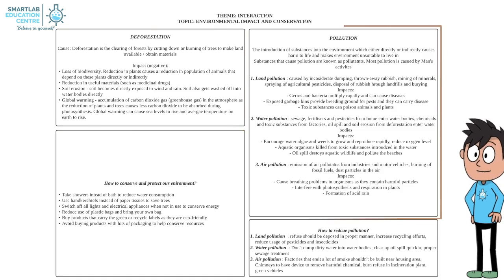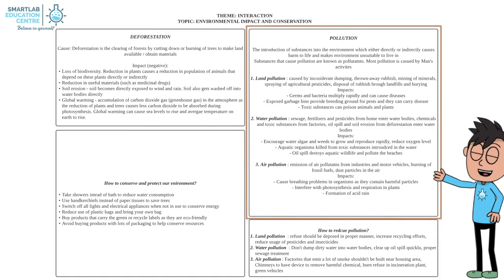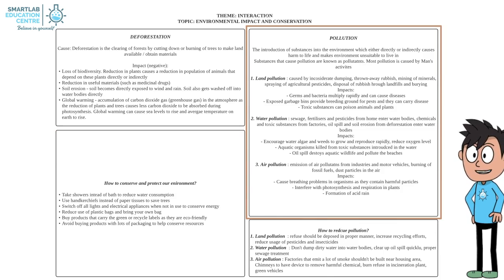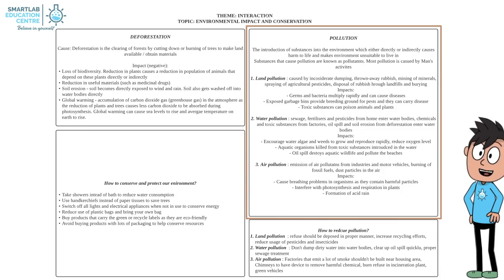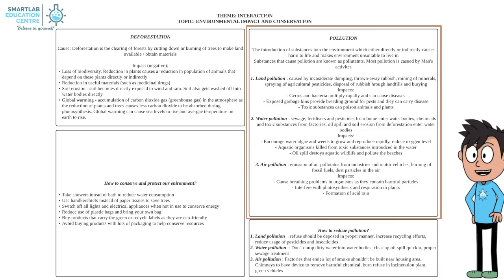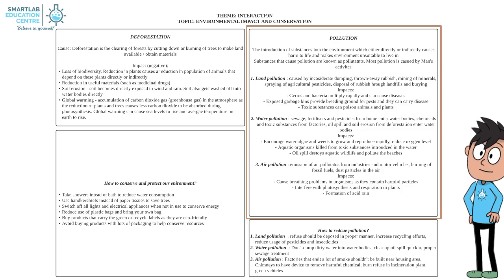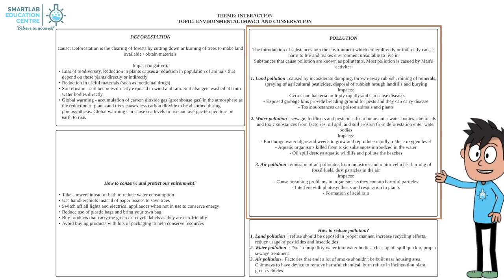What is pollution? Pollution is the introduction of substances into the environment, either directly or indirectly, and causes harm to life, making the environment unsuitable to live in. Firstly, we have land pollution. The causes of land pollution are listed below. It is caused by inconsiderate dumping.